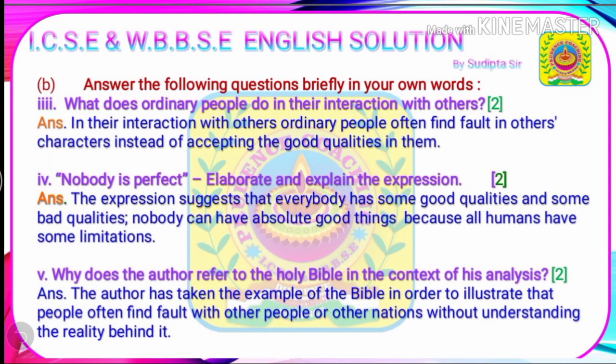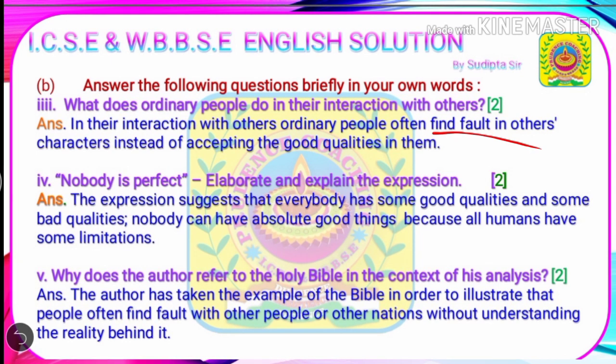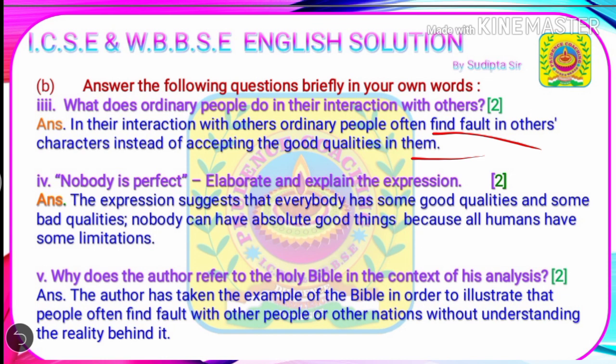Next question. What does ordinary people do in their interaction with others? Answer. In their interaction with others, ordinary people often find faults in others' characters instead of accepting the good qualities in them. Next question. Nobody is perfect. Elaborate and explain the expression.